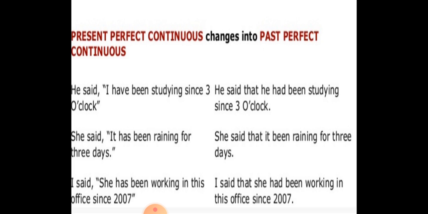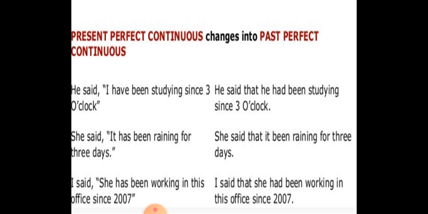Now present perfect continuous, that is has been or have been plus the ing form of the verb. This is your present perfect continuous and it changes into past perfect continuous, means had been plus the ing form of the verb. For example, he said I have been studying since 3 o'clock. So what will be the change?